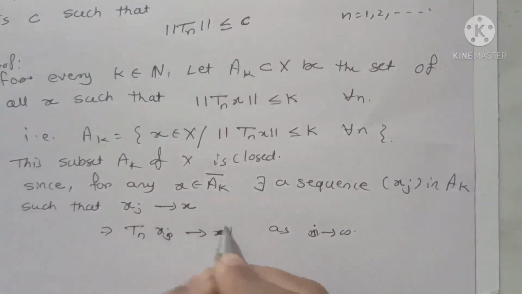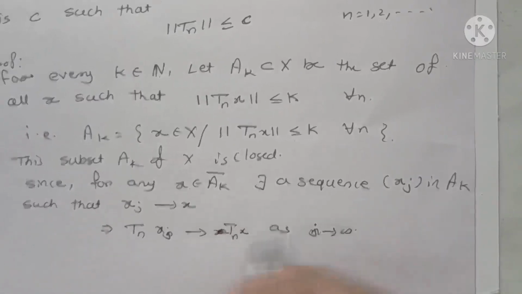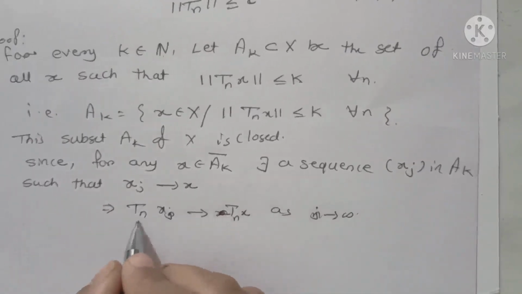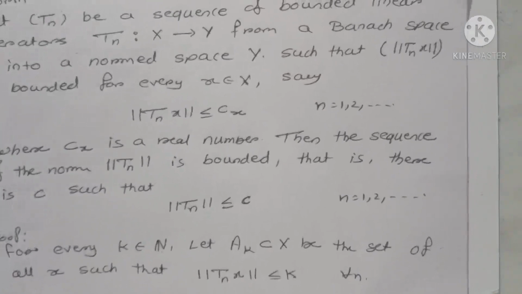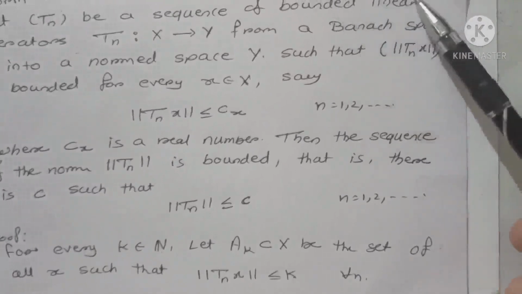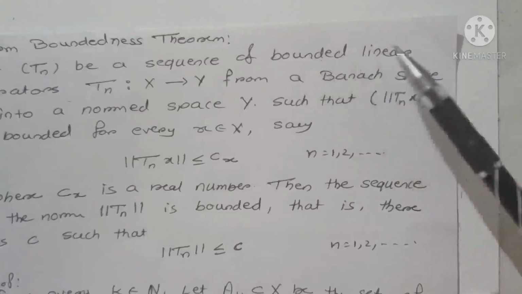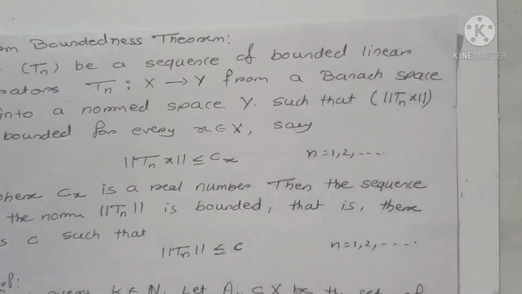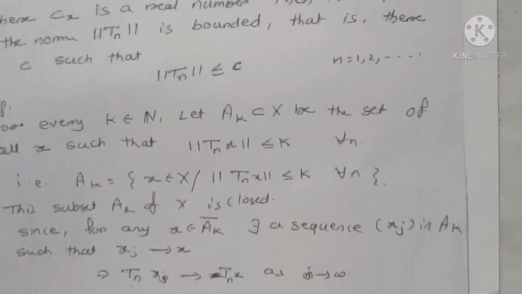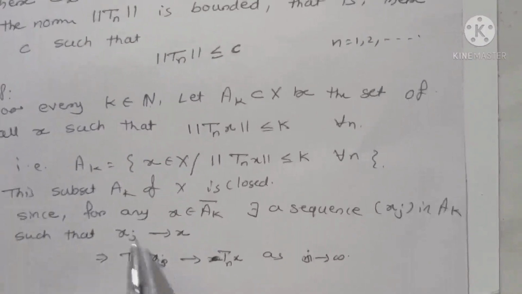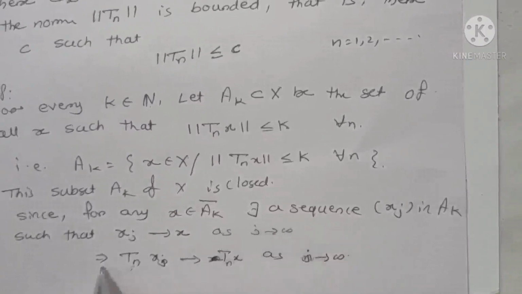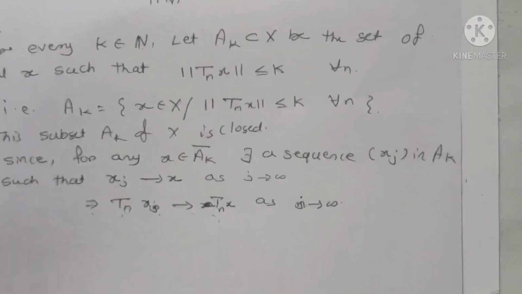The reason is Tn is bounded. Here we are given that Tn is a sequence of bounded linear operators. That means each Tn is bounded, and every bounded linear operator is always continuous. And therefore, as xj converges to x as j goes to infinity, Tn xj converges to Tnx as j goes to infinity.